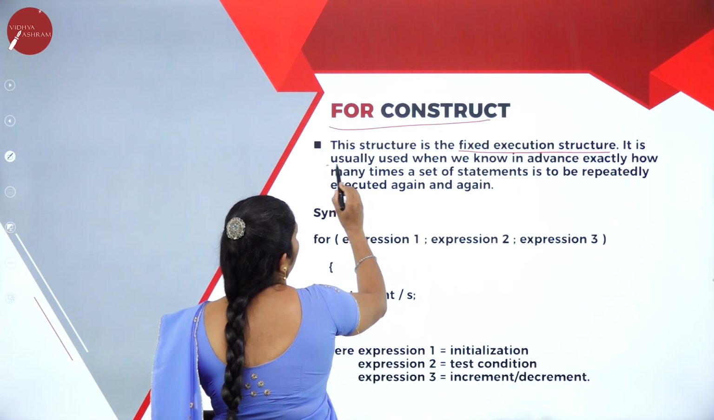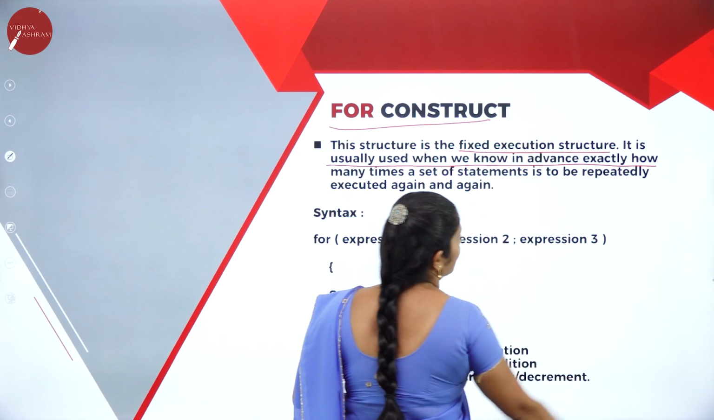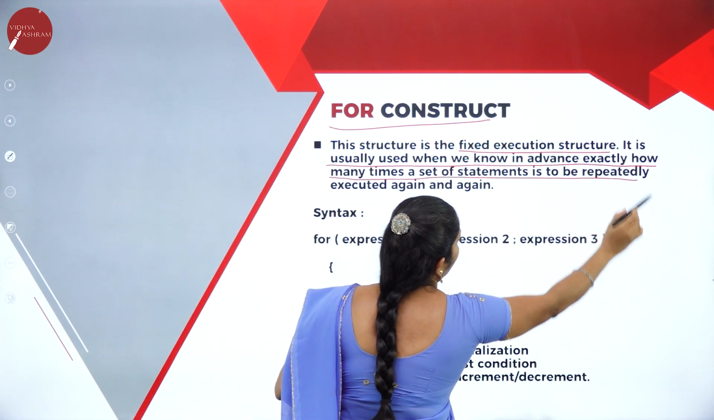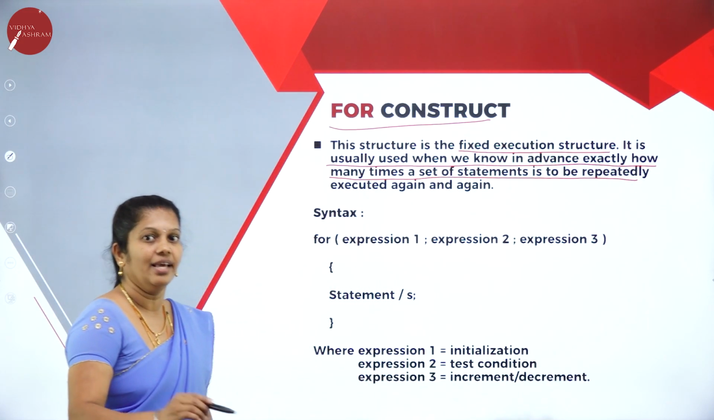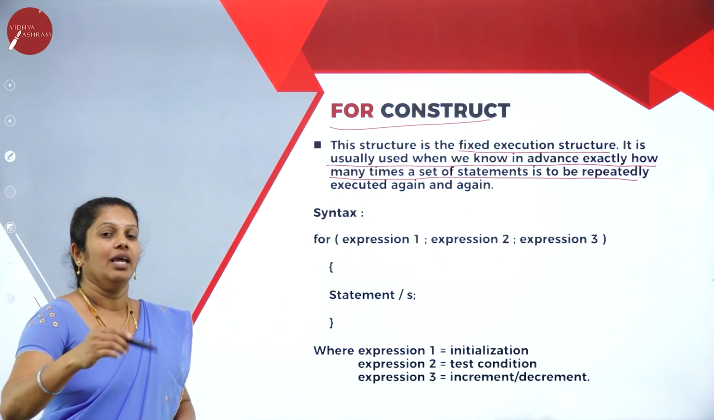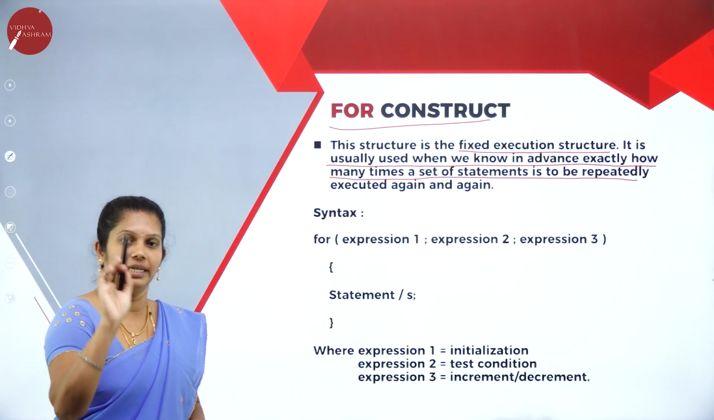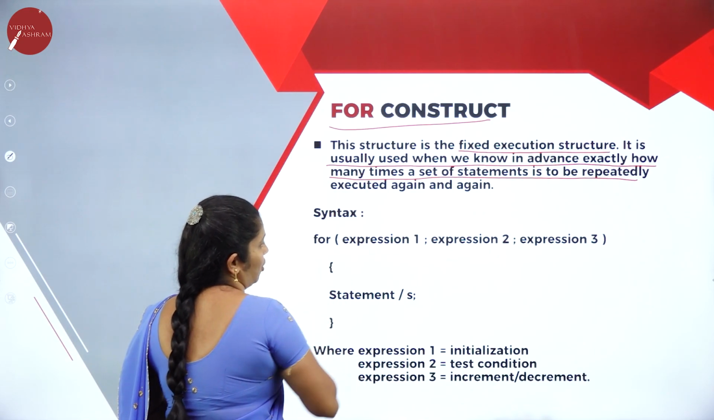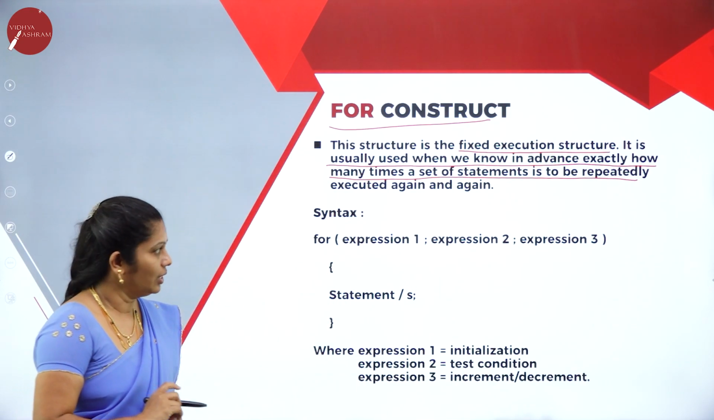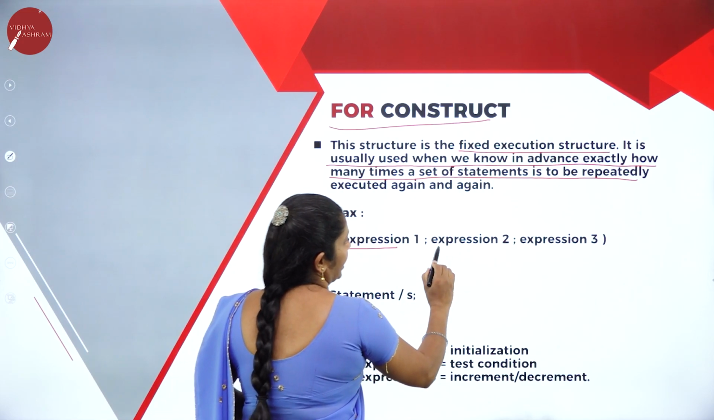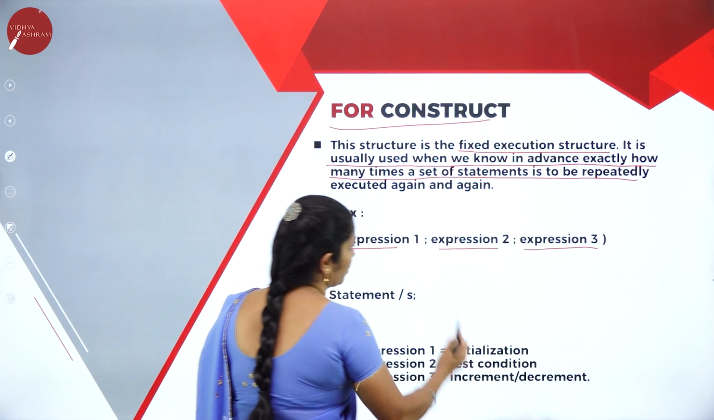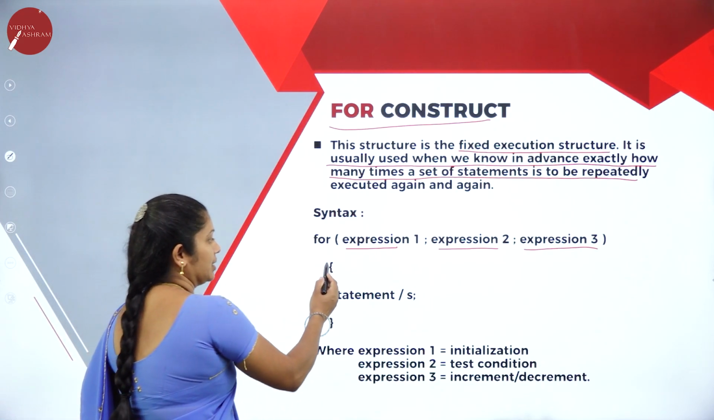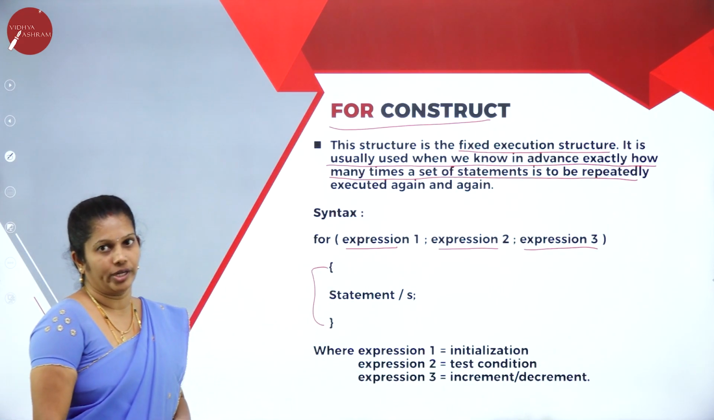It is usually used when we know in advance exactly how many times a set of statements is to be repeatedly executed again and again. In the beginning only, we can know how many times the statement will execute. For example, compulsorily you have to use the keyword for, then expression 1, expression 2, then expression 3. All the expressions are separated by the semicolon operator. Inside the brackets, whatever statement you want, you can write.